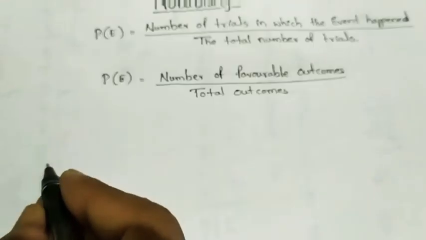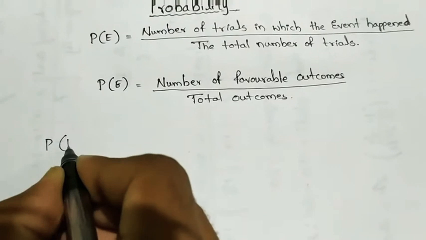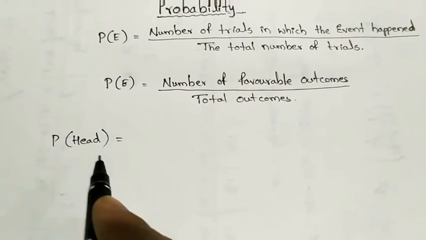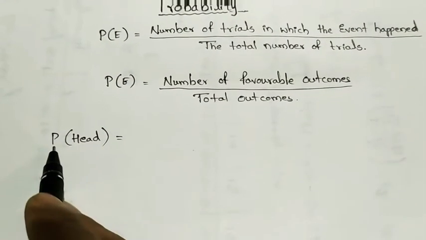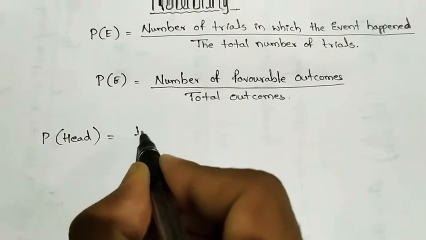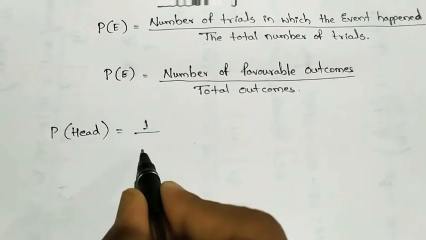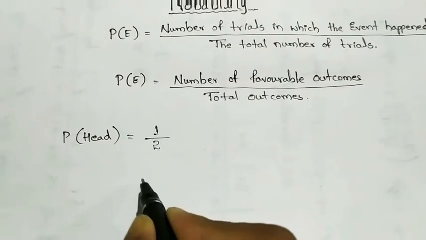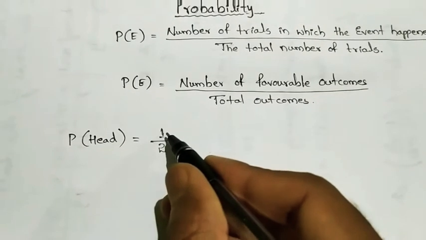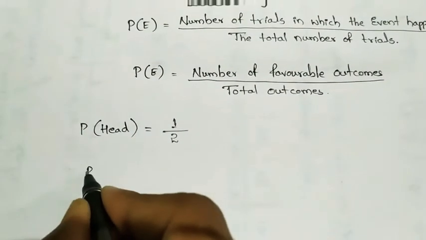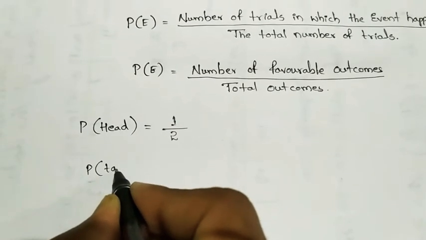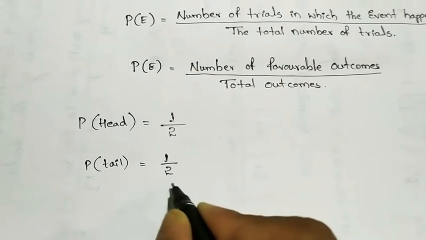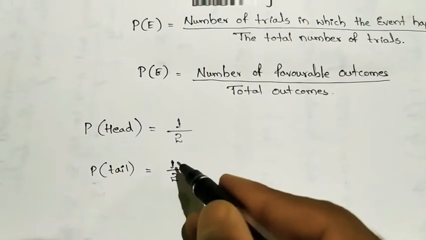As I told, if I toss a coin we may get head or tail. Here I am tossing a single coin, and a single coin has only one head. So what is the probability of getting one head out of how many outcomes? Here we may get two outcomes, one tail and one head. So out of two outcomes we may get one head. Then the probability of getting tail will be what? Tail is also 1 out of 2, because total outcomes are 2 and the favorable outcome is 1.